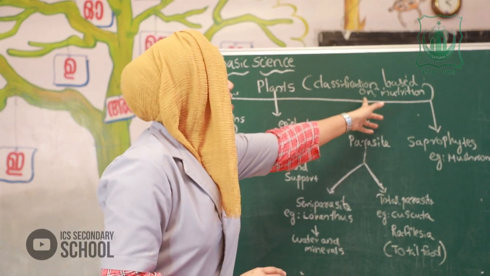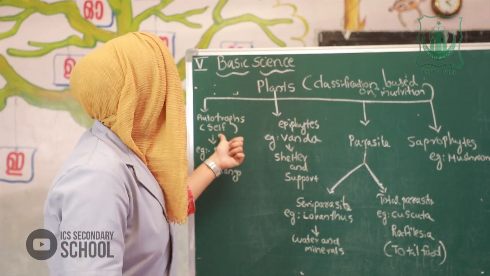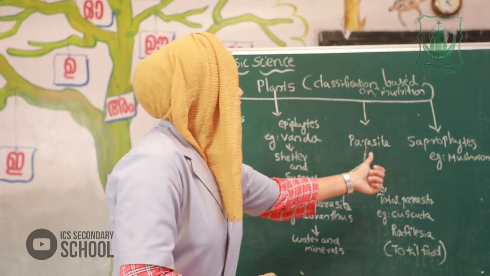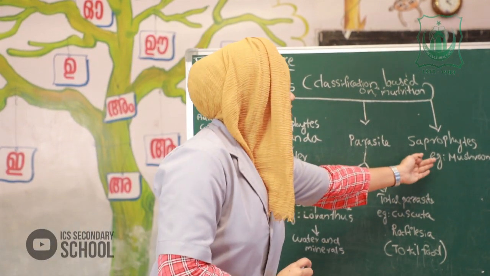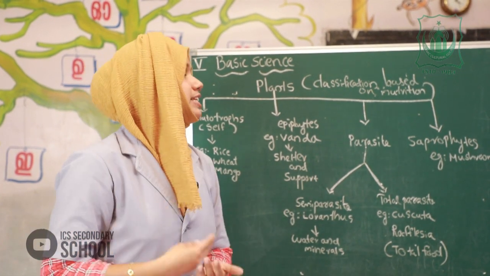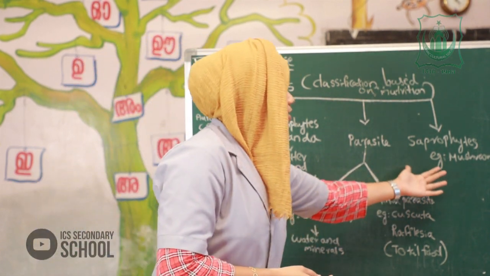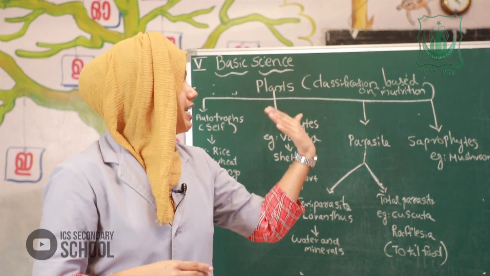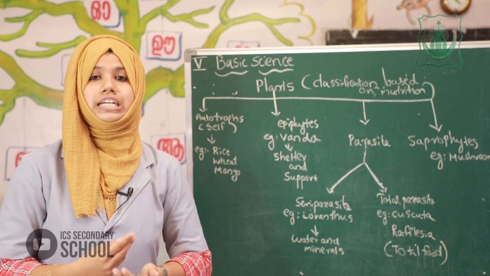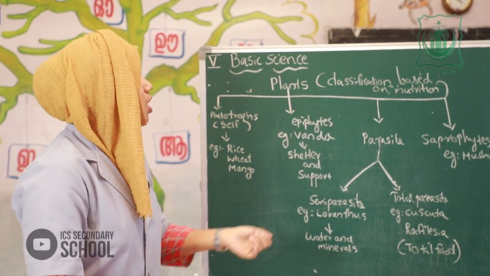So the plants are classified into four based on nutrition. The first one is autotrophs, the second one epiphytes, the third one parasite, and the last one is saprophytes. Saprophytes means it absorbs nutrients from dead materials. The example is mushroom; we can study the details in the next class. So today we are going to learn about the classification of plants based on nutrition.